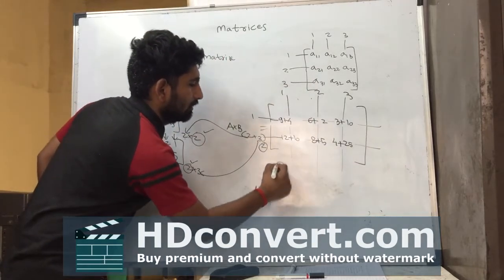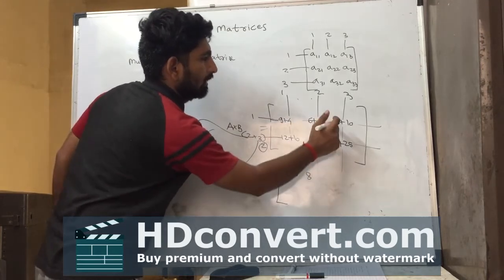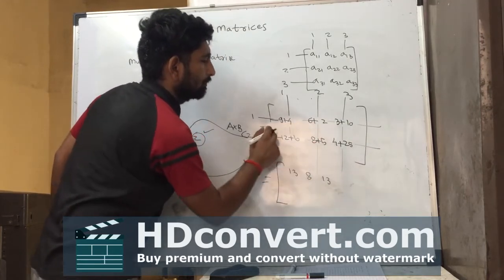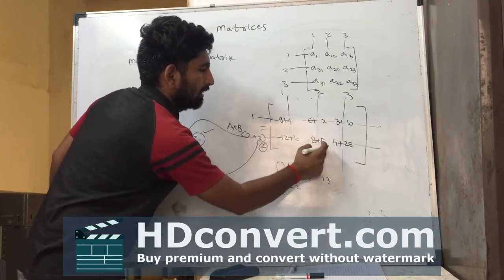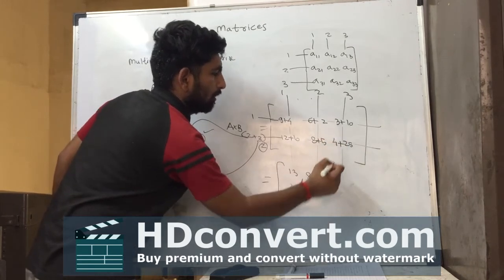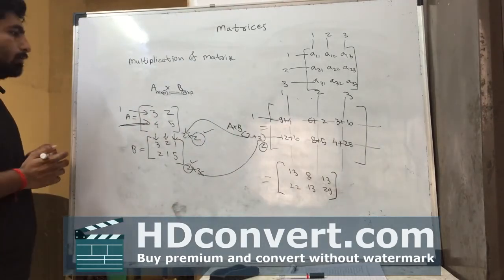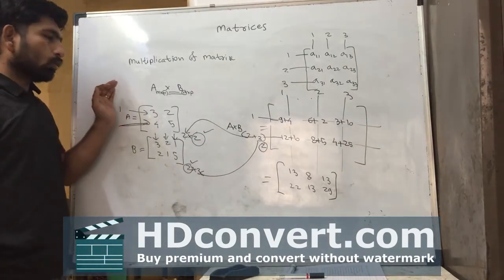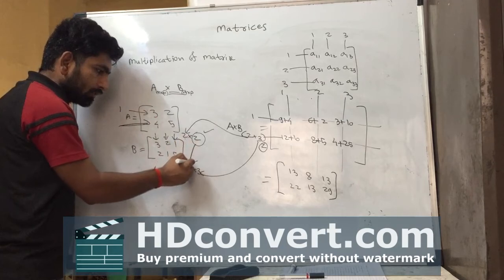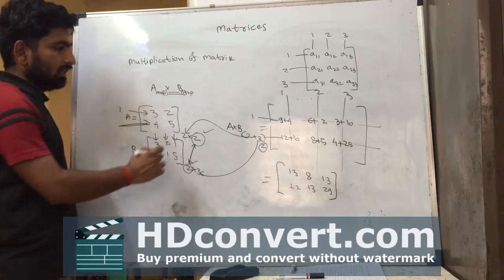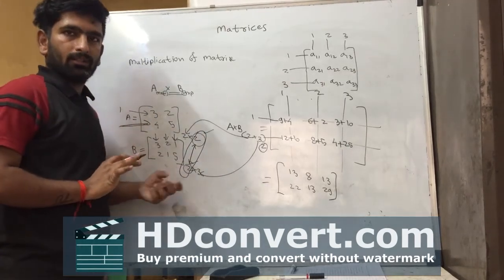And the final addition: 9 plus 4, 13. 6 plus 2, 8. 3 plus 10, 13. Again, 12 plus 10, 22. Next, 8 plus 5, 13. 4 plus 25, 29. This is the matrix multiplication. In matrix multiplication, we are selecting rows from the first matrix and columns from the second matrix. For that, the number of columns of the first matrix and the number of rows of the second matrix must be equal. Only then can we multiply two matrices.